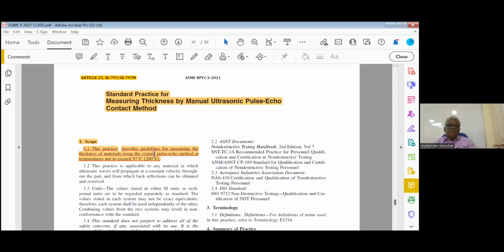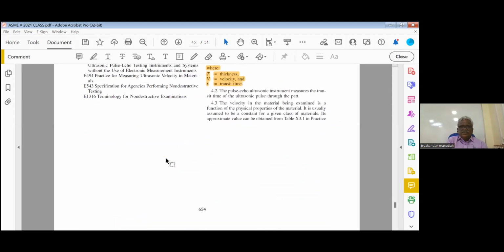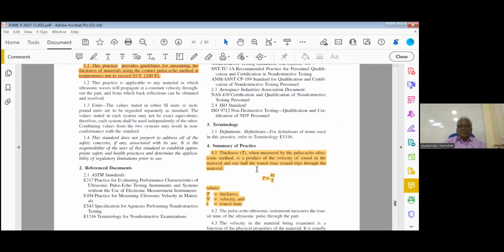This practice provides guidelines for measuring the thickness of material using the contact pulse echo method at temperature not exceeding 200 degree Fahrenheit. Then this is the formula, highlight this one. Thickness when measured by the pulse echo method is a product of velocity and 1/2 of the transit time. T is equal to Vt by 2.